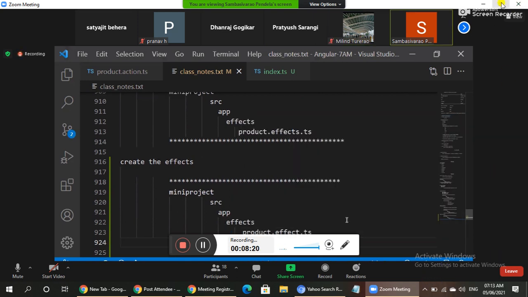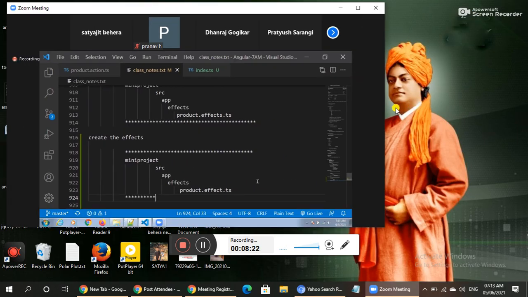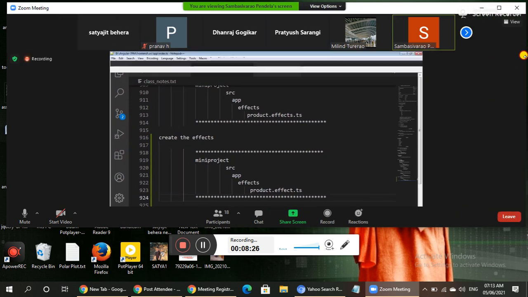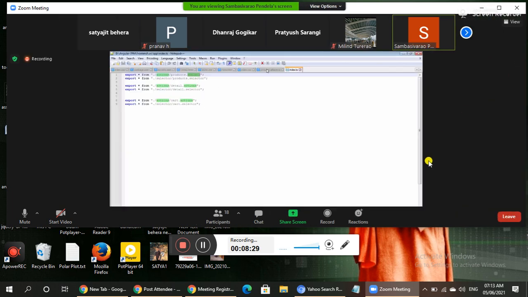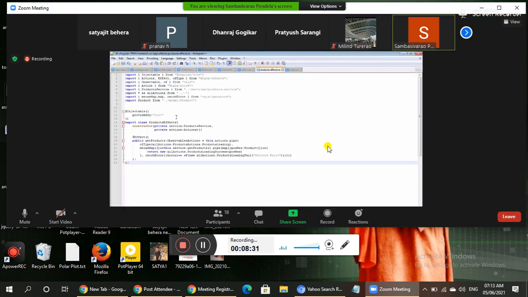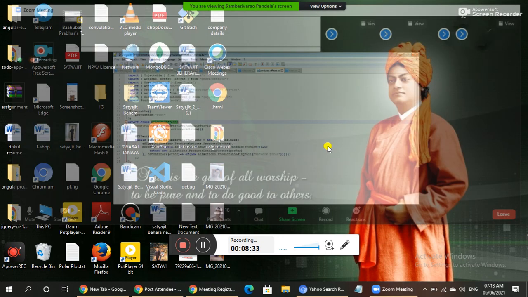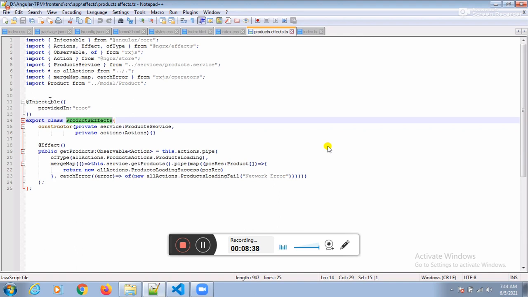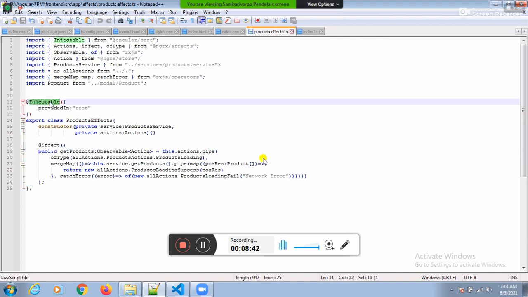Guys, can I go for the explanation of the code? Very, very important. What is the name of the effect? Product effect. How to create the effects?